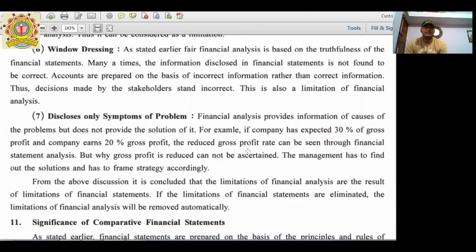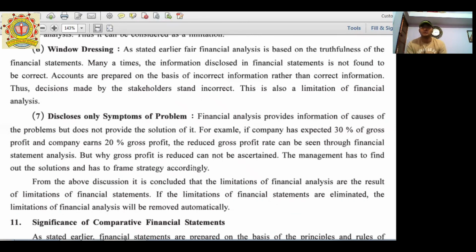Management has to find out the solutions and frame the strategy accordingly. Our expected data may differ from actual data, so there is some reason why the actual data and expected data are not the same. It is management's duty to find these variances and give the proper reasons for them.